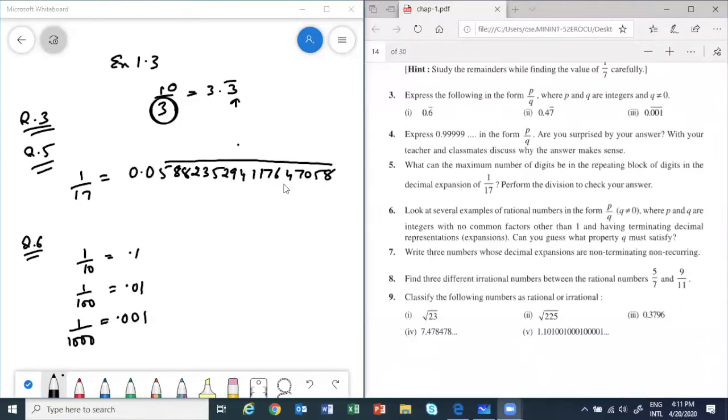Let's take some more. What about 1 by 2? It will terminate, 0.5. What about 1 by 4? Is it going to terminate, 0.25? Isn't it? What about 1 by 5? Will it terminate? Tell me, 1 by 5 will terminate or not? Yes, it will be 0.2.